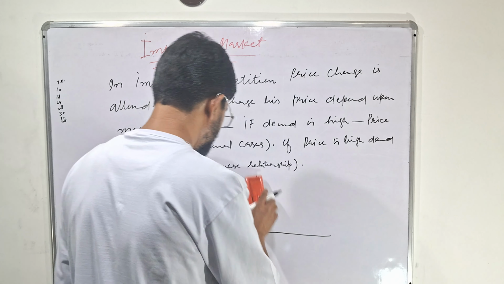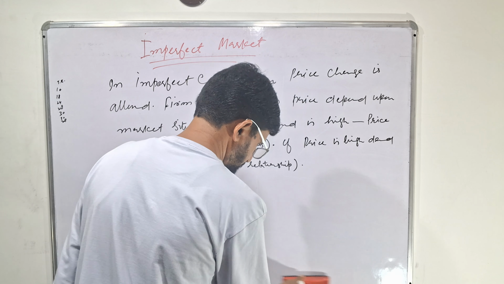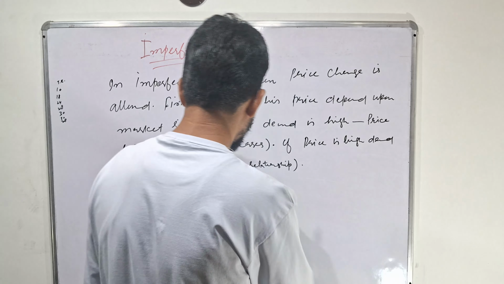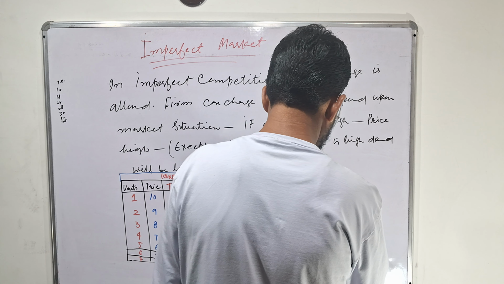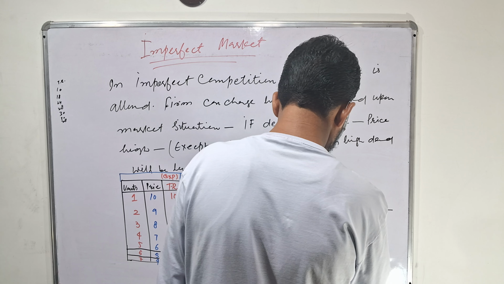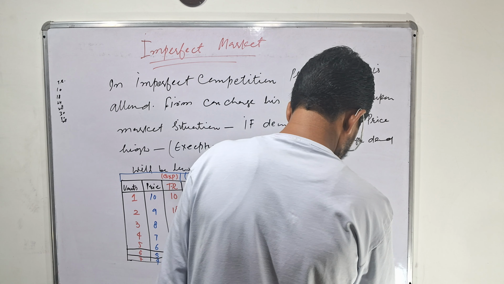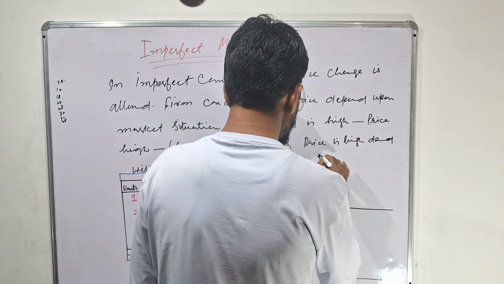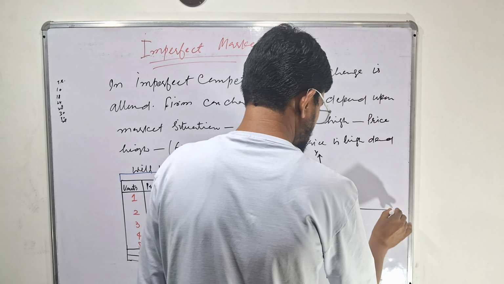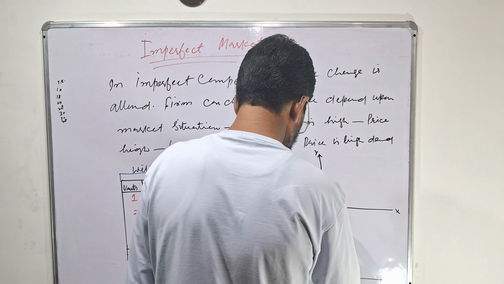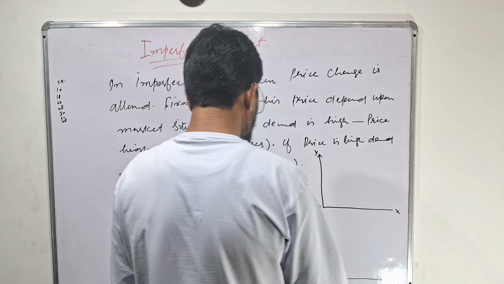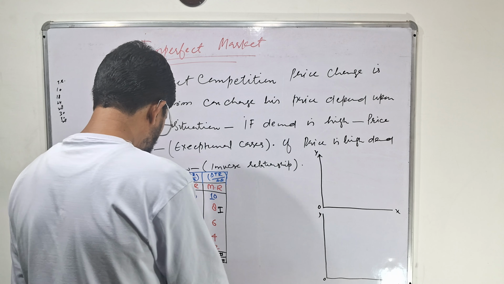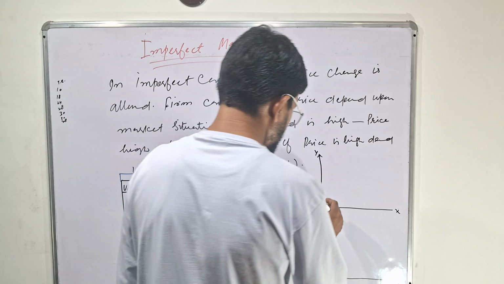So I will show here. This is y, this is 0, this is x. For example, I have to draw total revenue curve. Total revenue curve, highest value is 30.